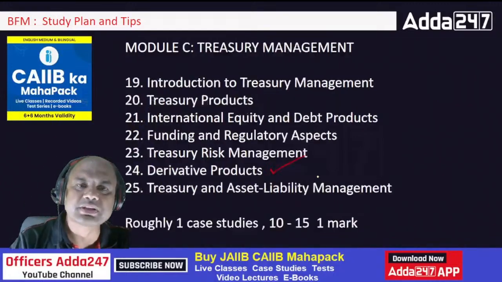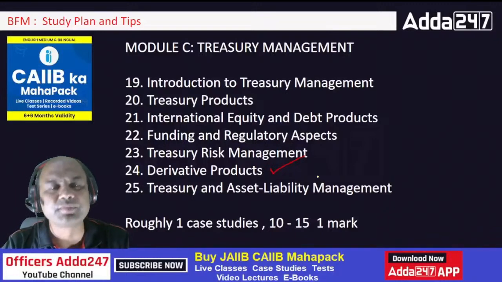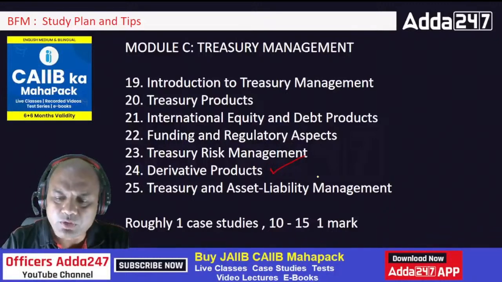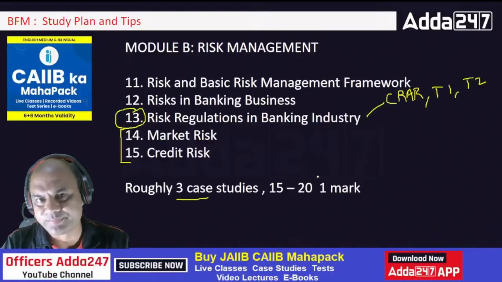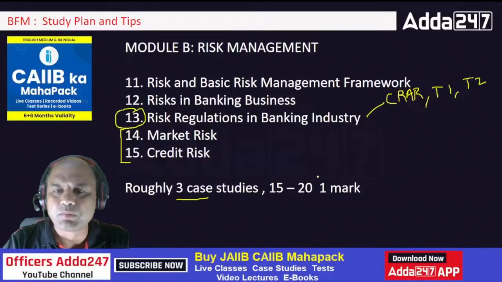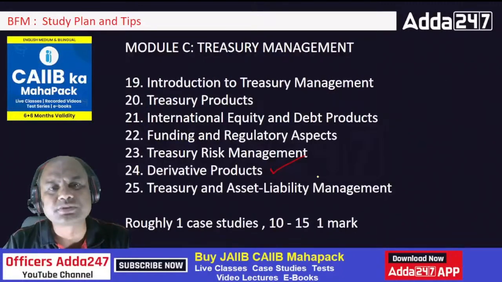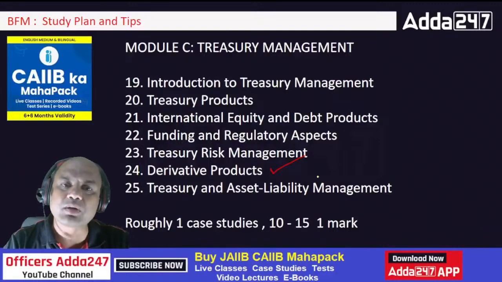Now let's move on to module C. Now I'll tell you what is important. I told you I'll tell you which is dependent. If you know module B correctly, this 11 to 18, if you are studying it thoroughly, mind it, module C and D will be easy for you. Because module C and D are dependent on module B.